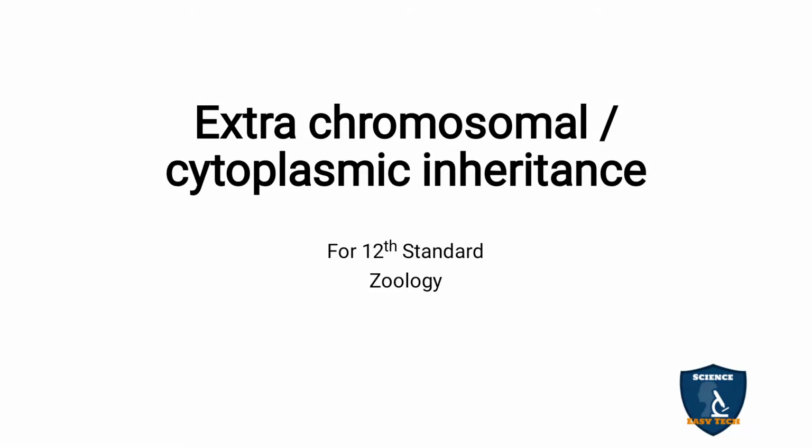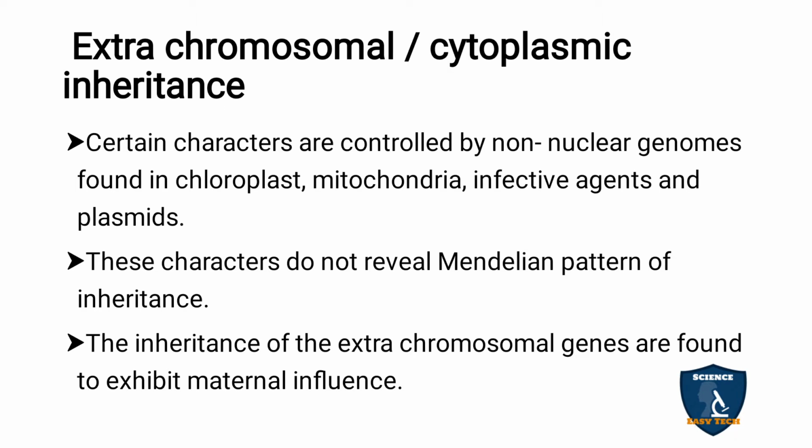Today we are going to see extrachromosomal or cytoplasmic inheritance. Certain characters are controlled by the non-nuclear genome found in the chloroplast, mitochondria, infective agents and plasmids. Non-nuclear genome means DNA present other than in the nucleus, in cytoplasmic organelles like chloroplast, mitochondria, and infectious agents, that is, virus particles also have DNA, which is seen in the cytoplasm. And the plasmid is an extrachromosomal ring seen in bacteria.